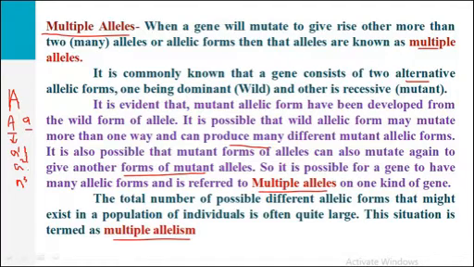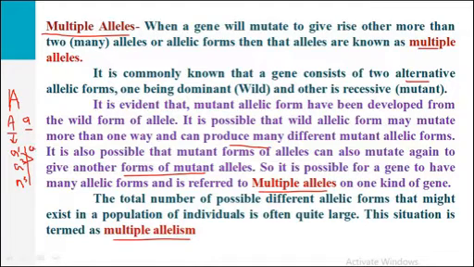All these different types of alleles are referred to as multiple alleles. These are produced from the wild allele, or sometimes they may be produced by the mutation of the mutant alleles. So again, these mutant alleles can give rise to other types of alleles.